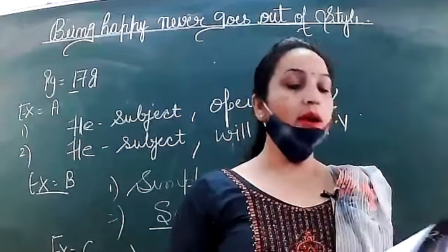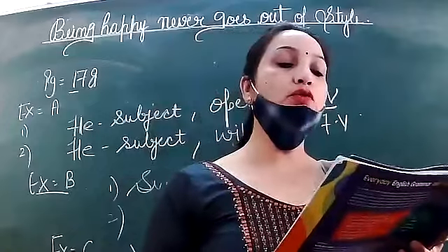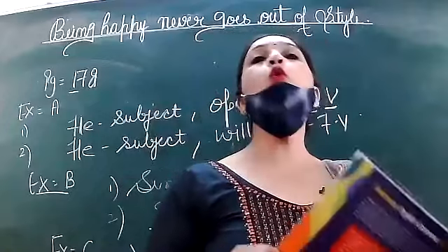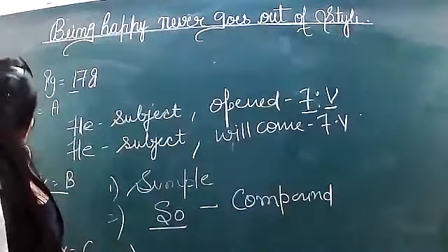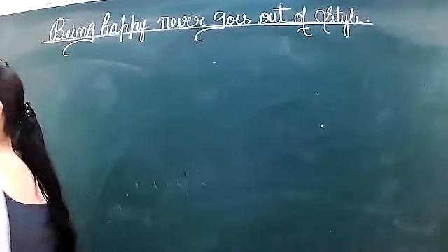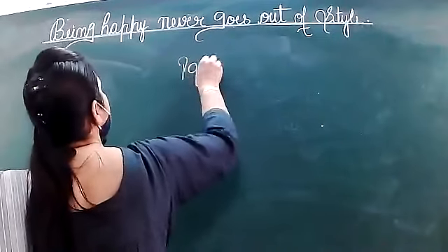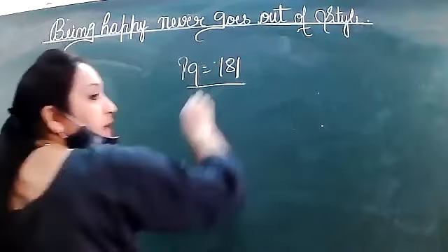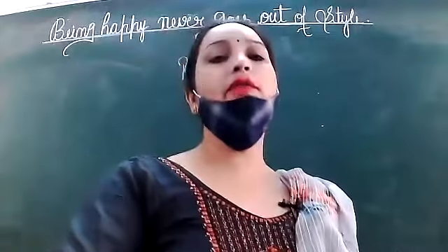Yes. Now let's do exercise D. Join the following sentences to form a complex sentence and use the words given in brackets. Start doing. Page number 181. See, children, you have to join two sentences, and in order to join these sentences, one word is also given in brackets.